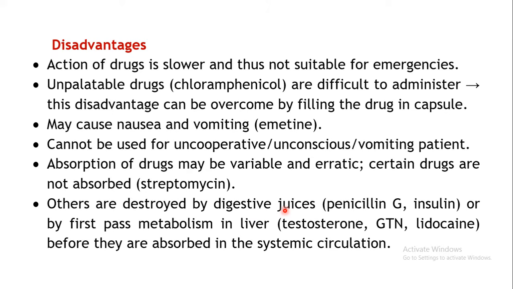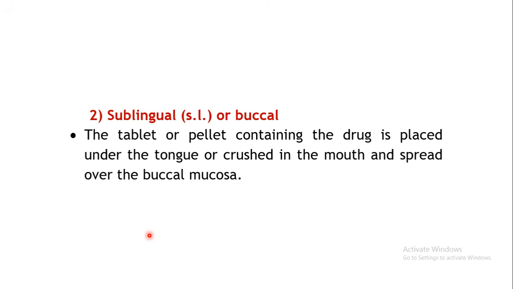Or certain drugs may get metabolized before reaching the systemic circulation, that is first pass metabolism. Directly the drug will be carried to the liver, which is a major metabolizing organ of the body. So your drug will get metabolized before it shows the action. So what will happen? Your drug may not show the efficacy. So these are several disadvantages of the oral route. Coming to the next route, that is sublingual or the buccal route.